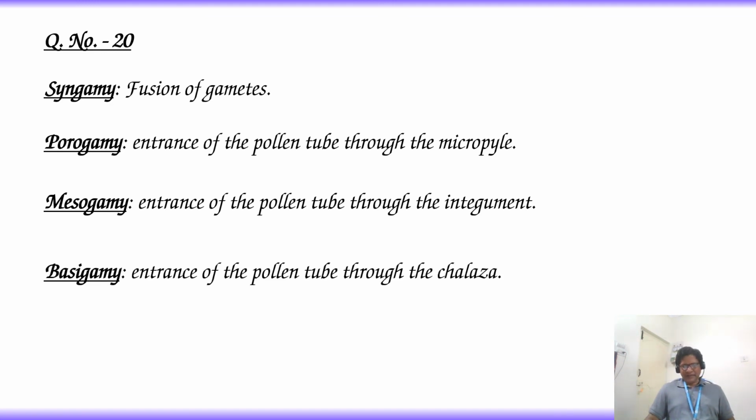Basigamy, entrance of pollen tube through the chalaza is called basigamy. Chalaza is the basal part of the ovule. Hence, if the pollen tube enters into the ovule through the chalaza, it is also called basigamy or chalazogamy. Then the answer is option 4, basigamy.